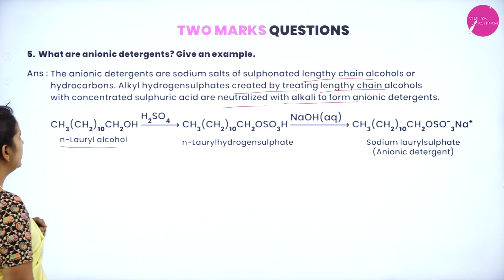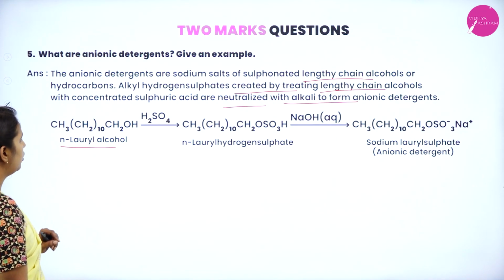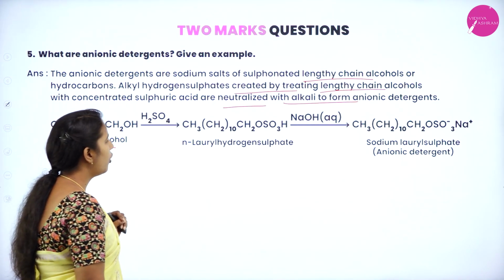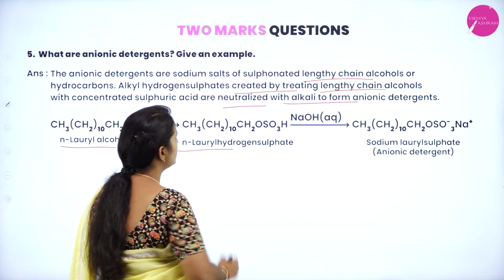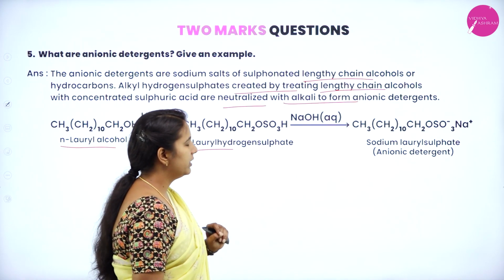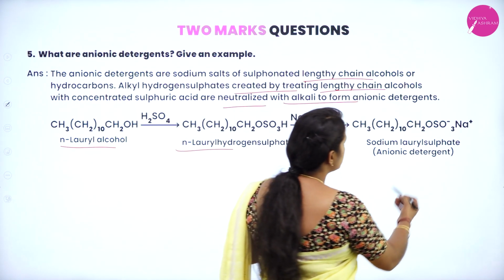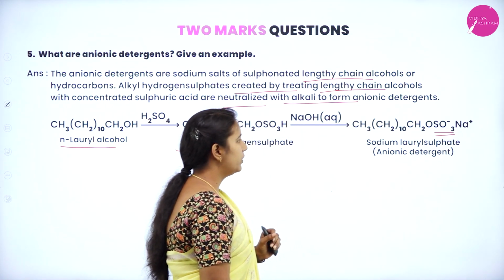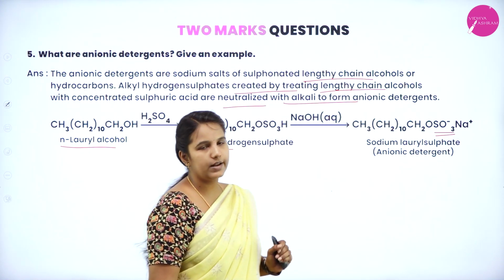You can see there are 10 CH2 groups. This n-lauryl alcohol is treated with concentrated sulfuric acid to form lauryl hydrogen sulfate, which upon further treatment with base gives an anionic detergent. This is the anionic part that has been formed, and the name of that compound is sodium lauryl sulfate.